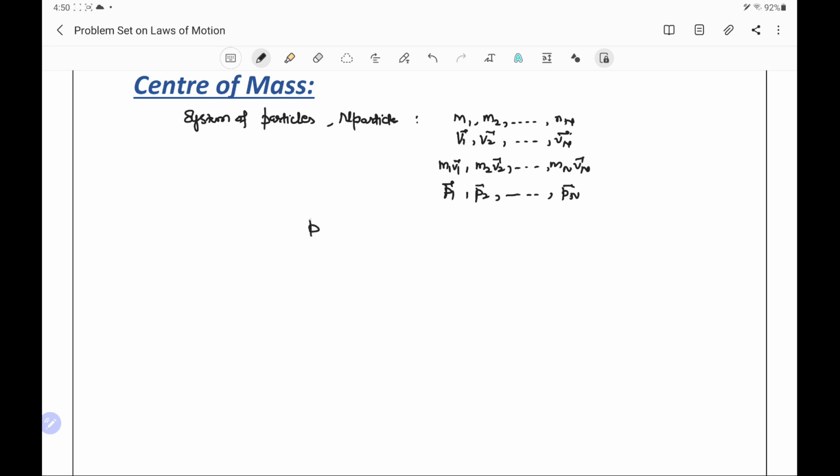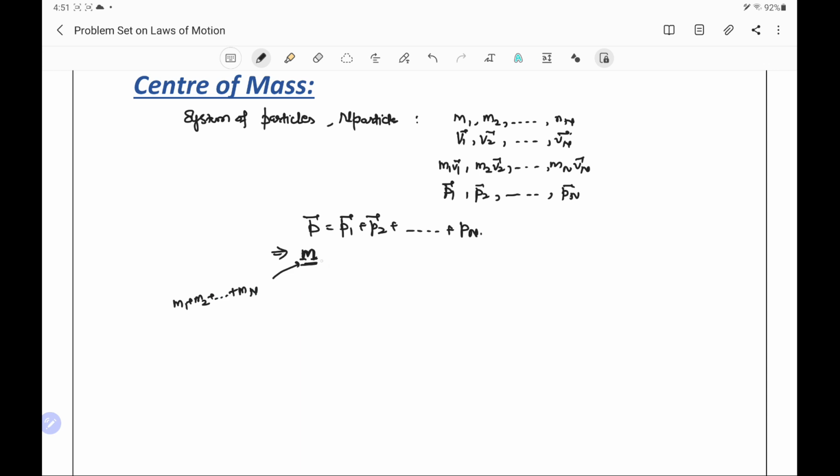Therefore, the total momentum of the system is the sum of individual momentums, and it can be written as p1 plus p2 plus and so on to pn. Or we can write it in terms of mass and velocities, where M is the total mass, and this total mass of the system is m1 plus m2 plus mn.